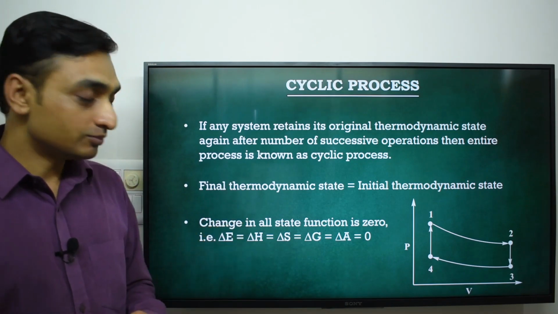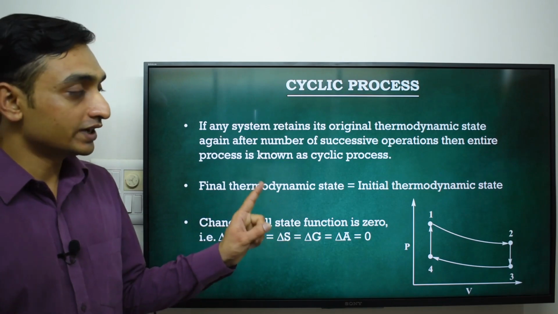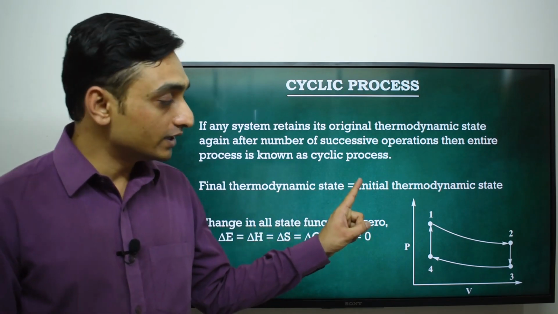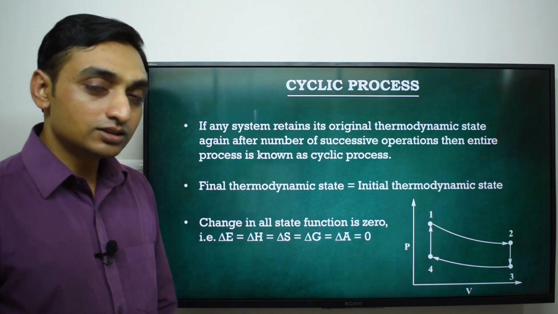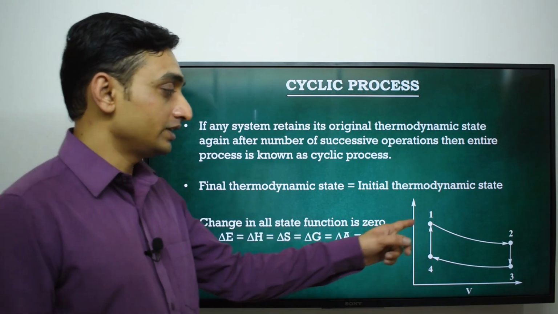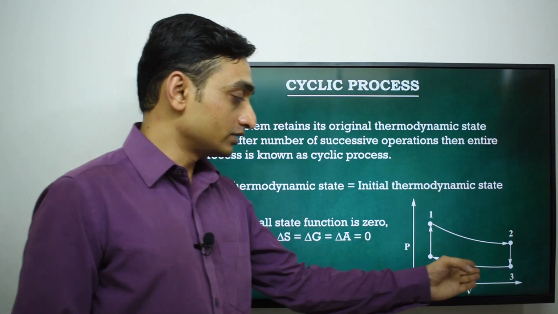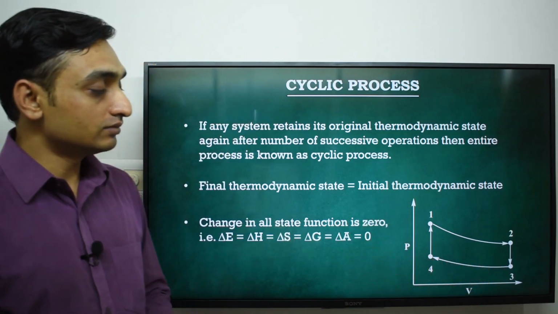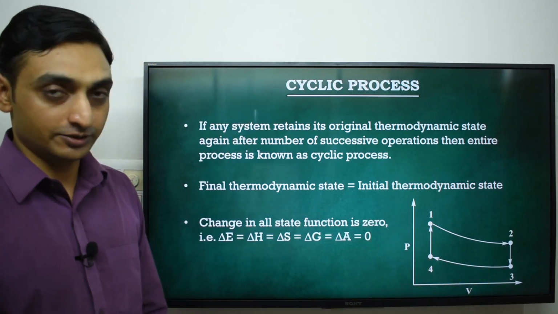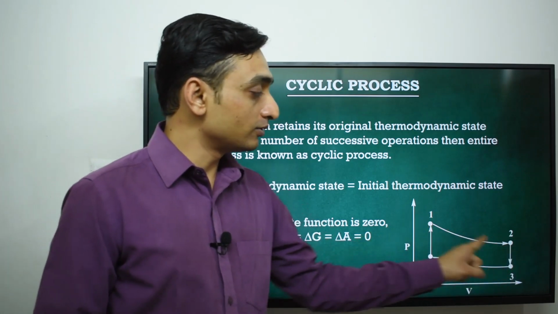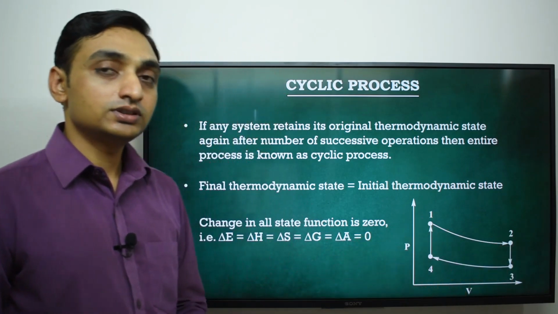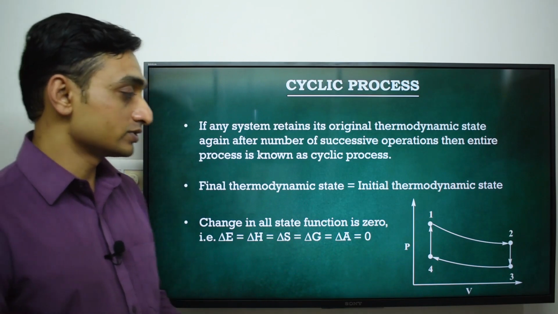For a cyclic process, the final thermodynamic state is equivalent to the initial thermodynamic state.